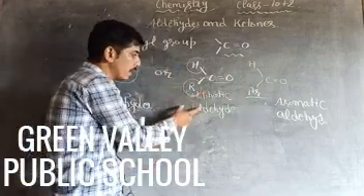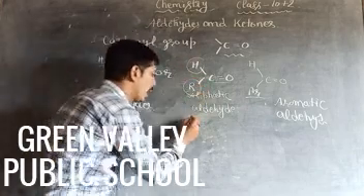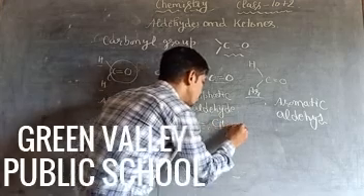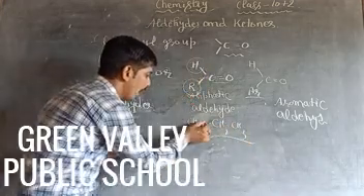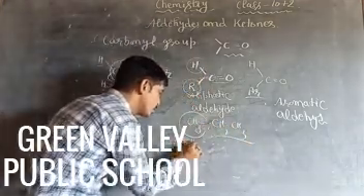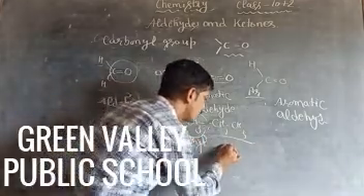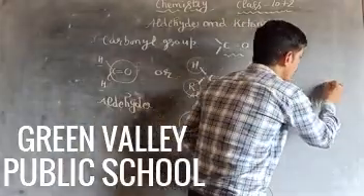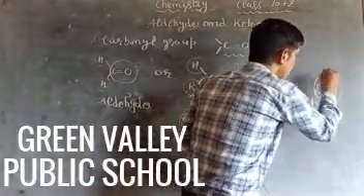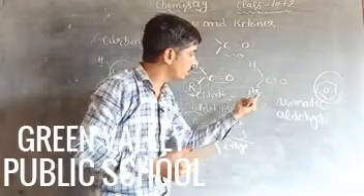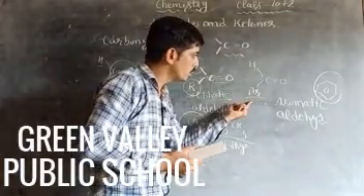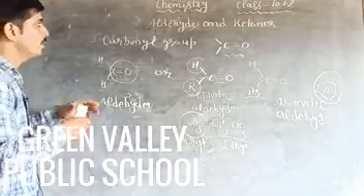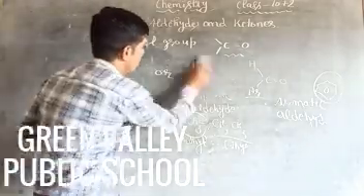In case of aliphatic aldehydes, an alkyl group joins. The alkyl group may be either CH3 group or CH2CH3 group. When the CH3 group joins, this one is known as methyl, and if the CH2CH3 group joins, this is known as ethyl group. In case of aromatic, when a benzene ring joins to this carbon, this one is known as aromatic aldehydes. So clear? Aliphatic aldehydes, and the next one is ketones.